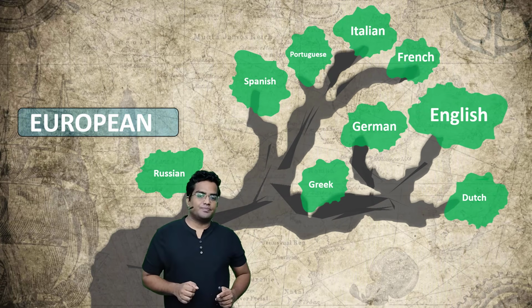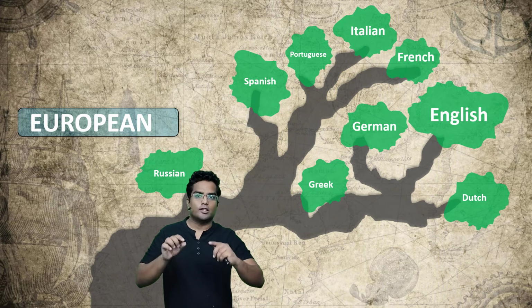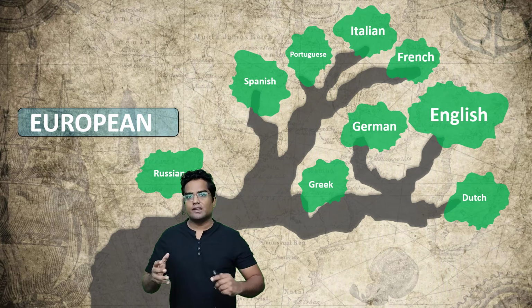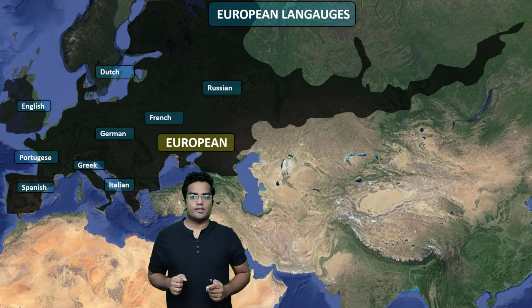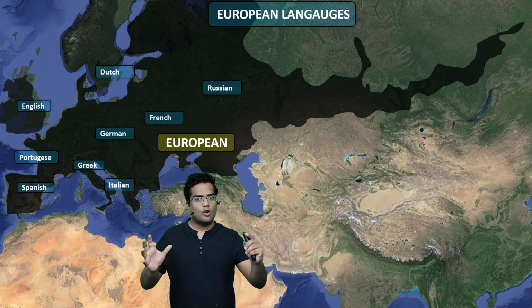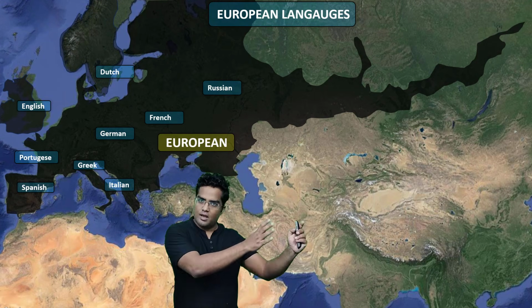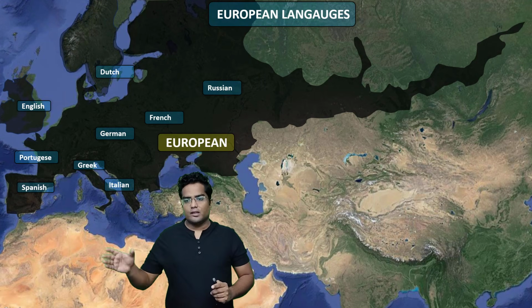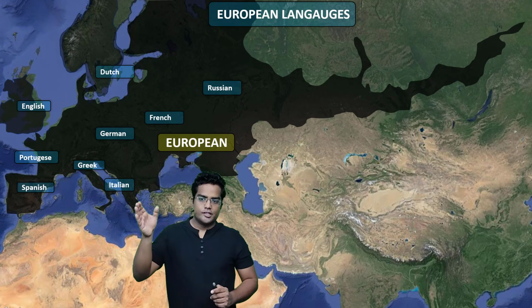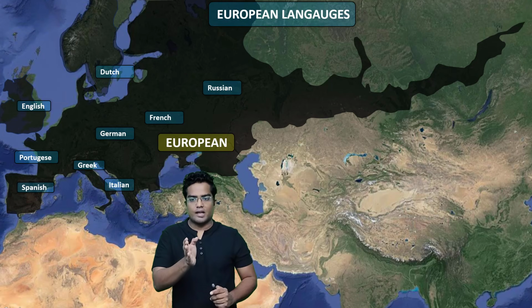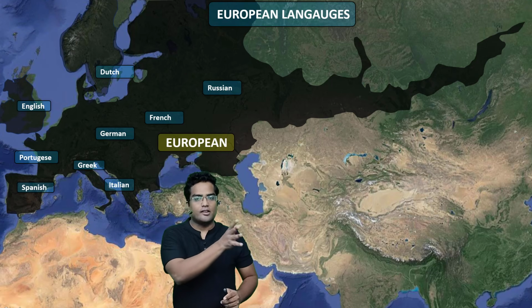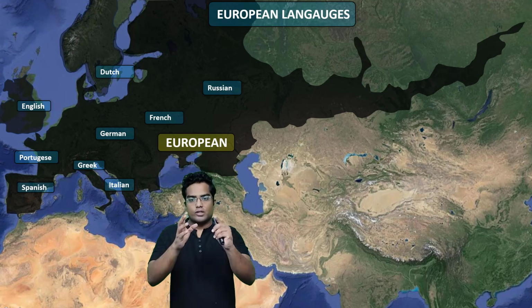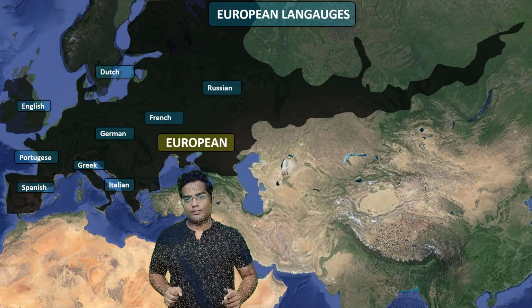Now let's explore the territorial area where these languages are actively spoken. These are those areas, pretty much the whole of Europe and parts of Russia. As you can see, in the west we have Spanish, Portuguese and English. Then in the middle, we have Greek, Italian, German, Dutch and French, and Russian towards the east. So these are the European languages.